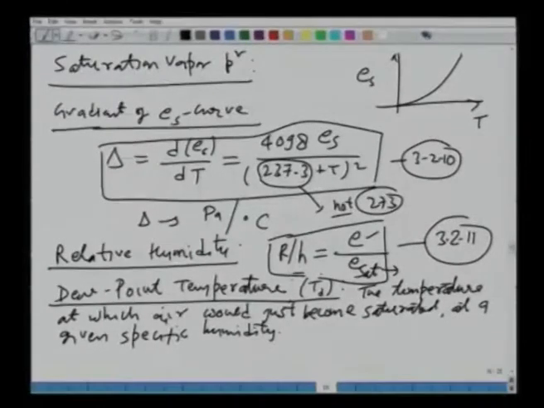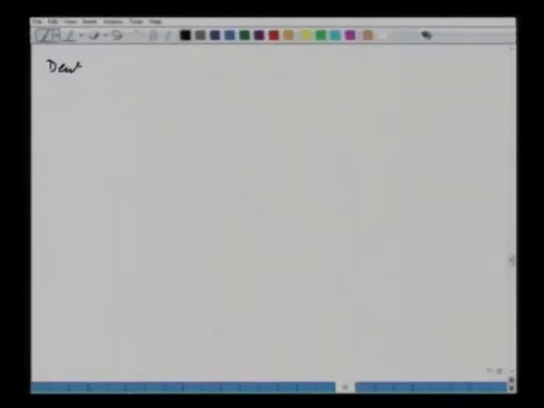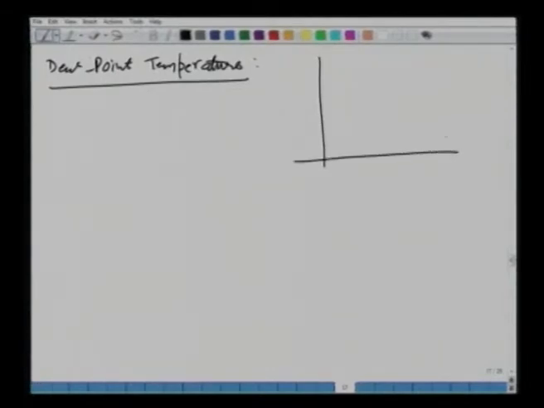Let me explain it a little further, what this dew point temperature is, using a diagram. This is a slightly blown up diagram of what we just looked at. This is a saturation vapor pressure curve, and on the x axis you have the temperature, and on the y axis you have vapor pressure, or let us say E_s.